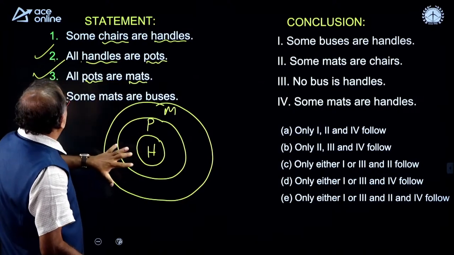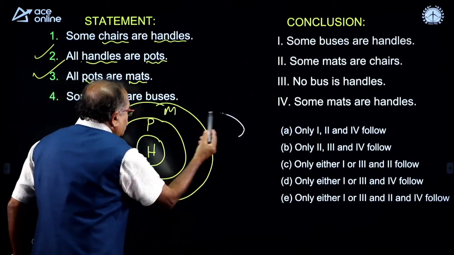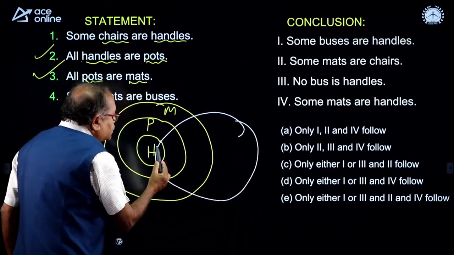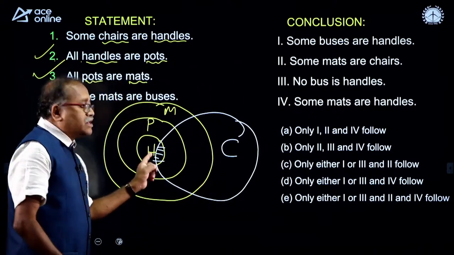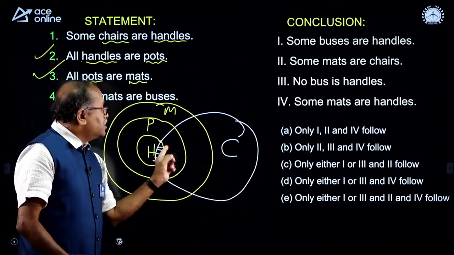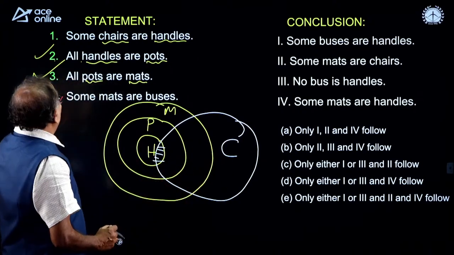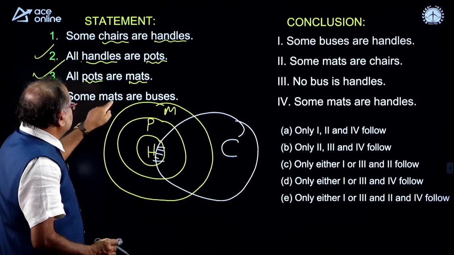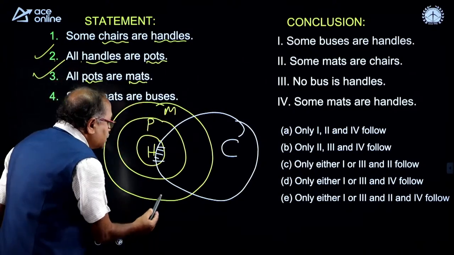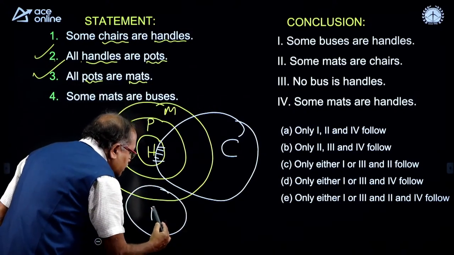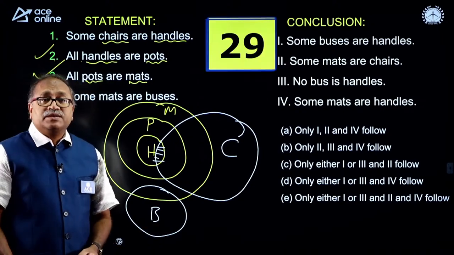And the next one, some chairs are handle. So, I do not find a handle. So, this was the handle. So, some chairs are handle. You have to draw the diagram in this way. Okay. So, if some chairs are handle, some chairs are P, and some chairs are M also. And moving on to the last one, some mats are buses. So, this is mat. So, here some mats are buses. Done. So, can I give you 30 seconds from here onwards?